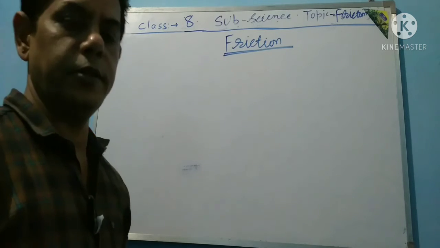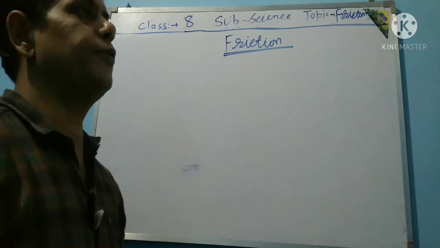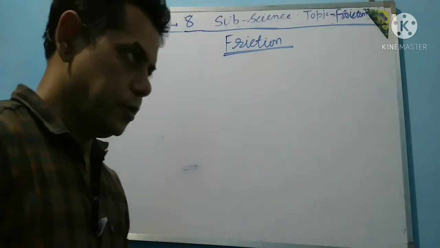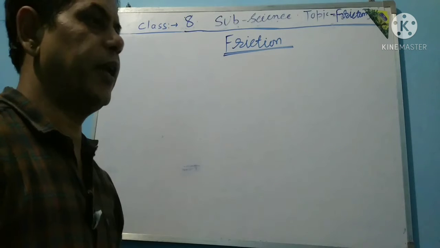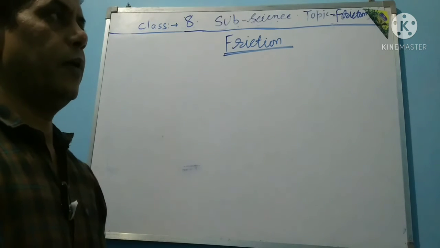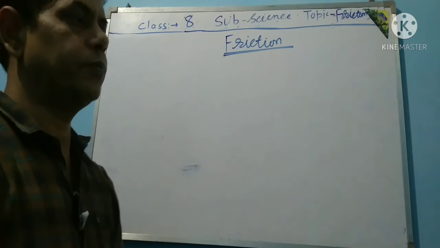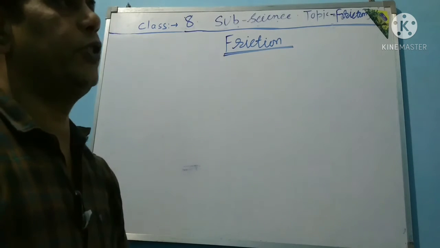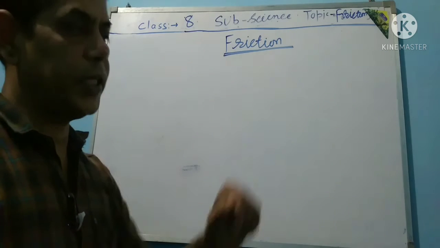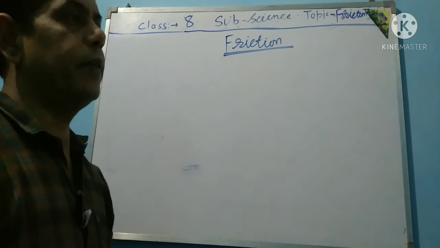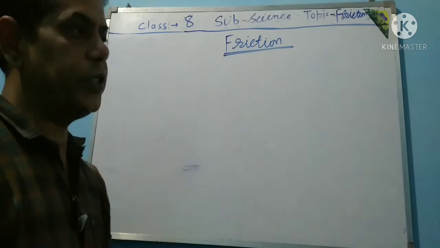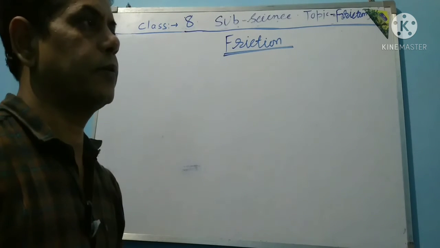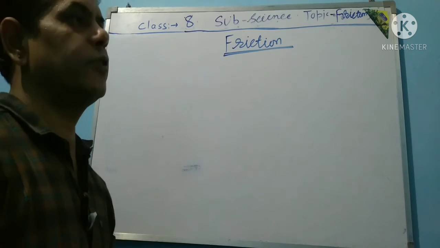First, introduction of friction. What is friction? When two bodies come in contact, then friction is generated. Another way I say it: when an object is in motion, the force opposite to that motion is friction. That is called frictional force.